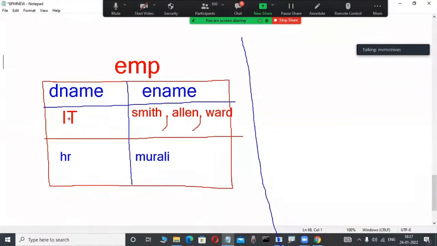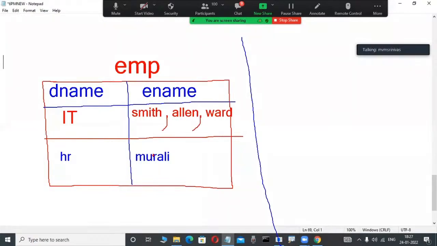What is that rule? In this table, this is a cell, this is another cell, this is another cell, and this is another cell. But every cell has what? A single value. Suppose here IT is a single value, there is no problem. HR is a single value, there is no problem. Murali is a single value, there is no problem. Data in each column should be atomic. That is a rule.